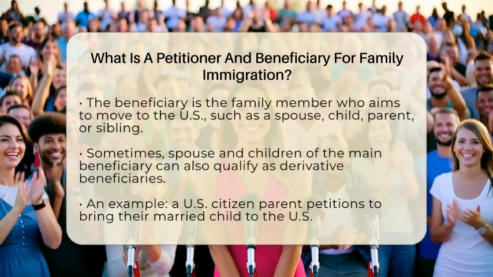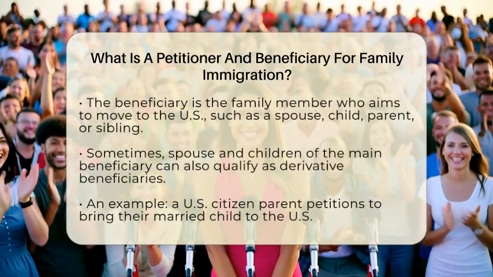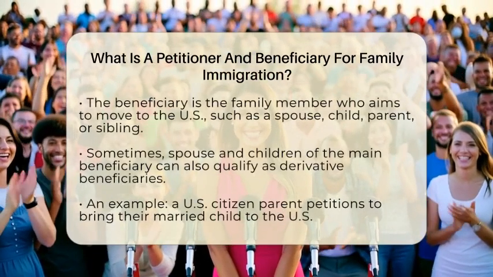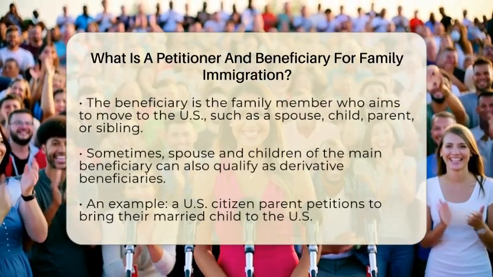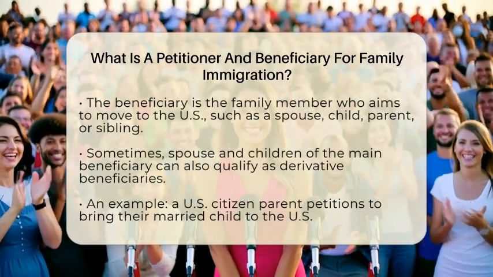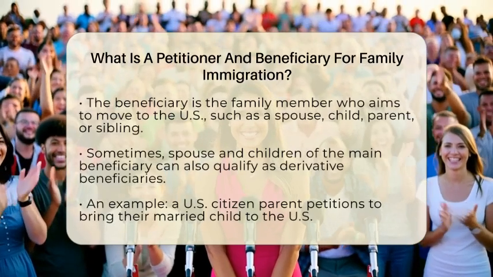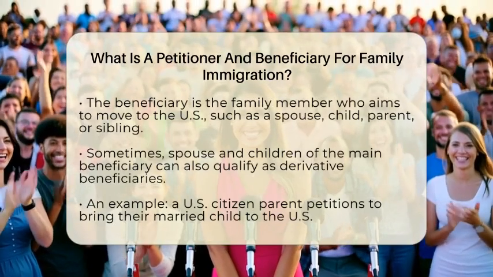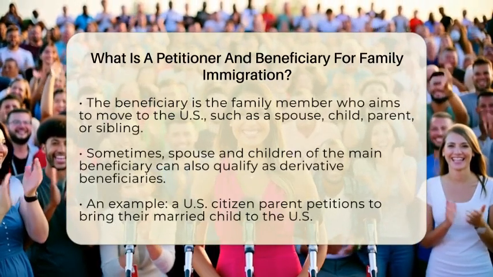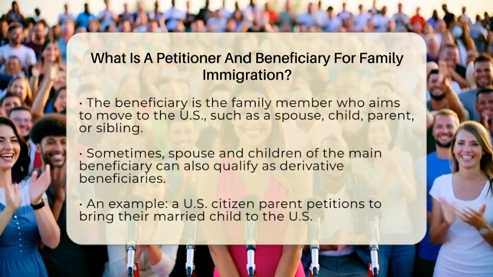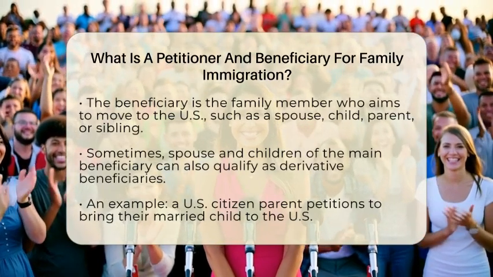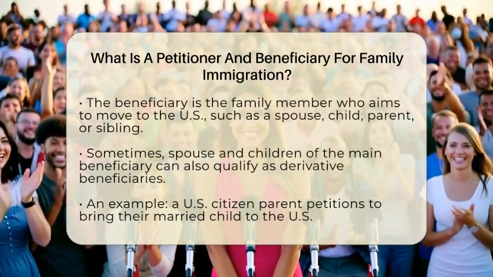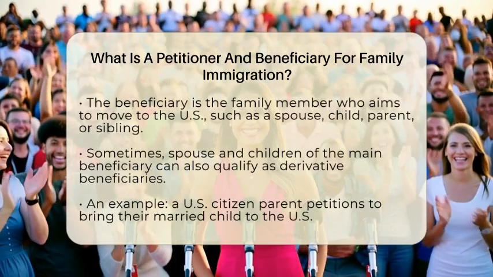The beneficiary is the family member who wants to move to the United States. This could be a spouse, child, parent, sibling, or in some cases, a married son or daughter of a U.S. citizen. The beneficiary is the person who will receive the green card if everything goes smoothly. Sometimes, the spouse and children of the primary beneficiary can also qualify as derivative beneficiaries, meaning they can immigrate based on the main petition. Let's look at an example.